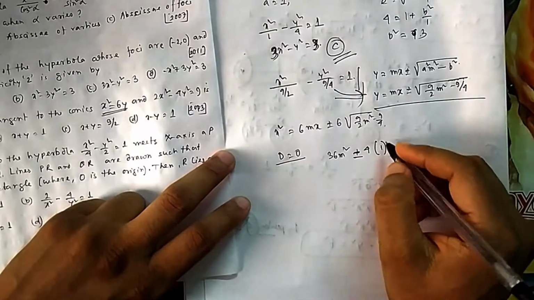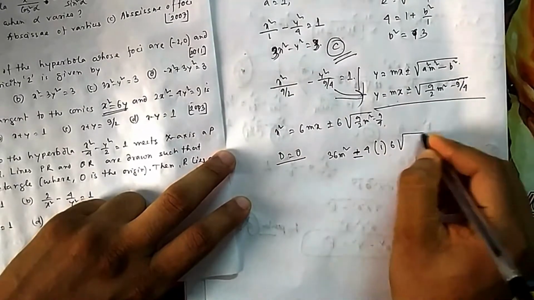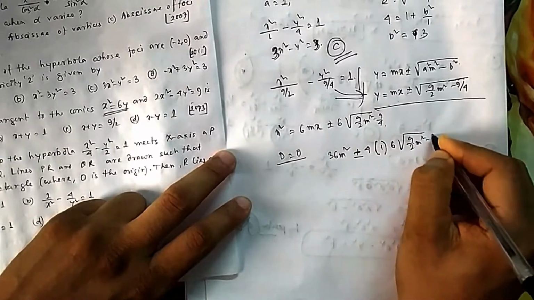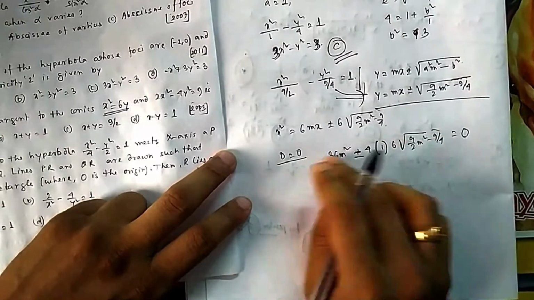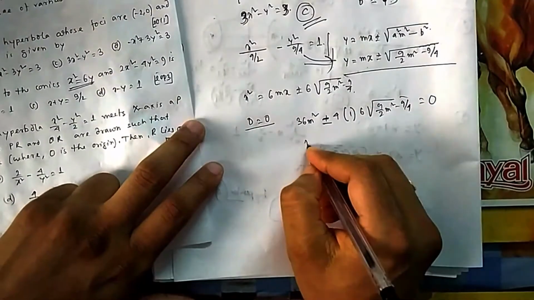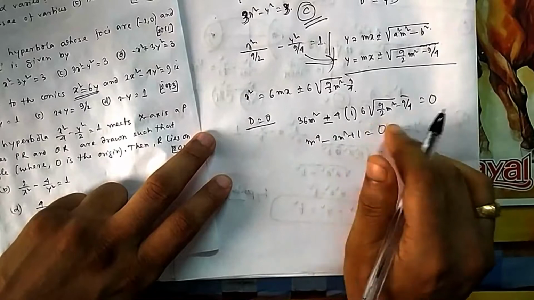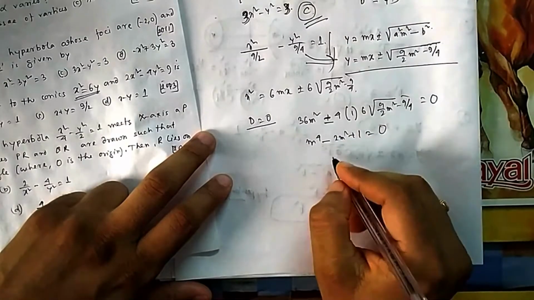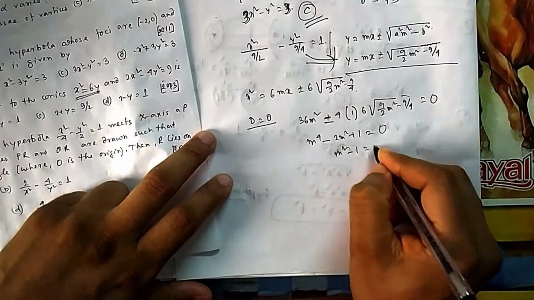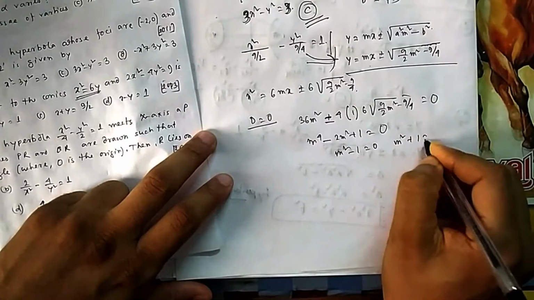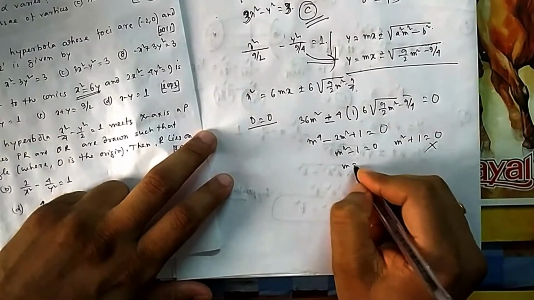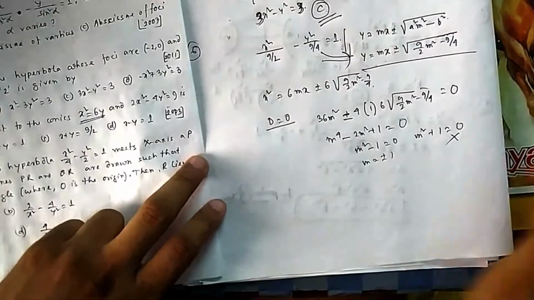So 4a into c, this is your c, 9 by 2 m square minus 9 by 4 equal to 0. If you take it that side and square both sides, you will get m square minus 2 m square plus 1 equal to 0. You can do it, it is easy. So that means m square minus 1 equal to 0 or m square plus 1 equal to 0. It cannot be, because m cannot be imaginary. So slope can be plus minus 1.